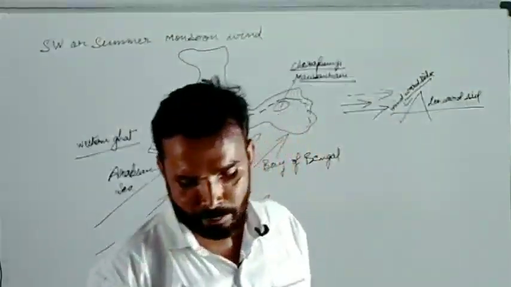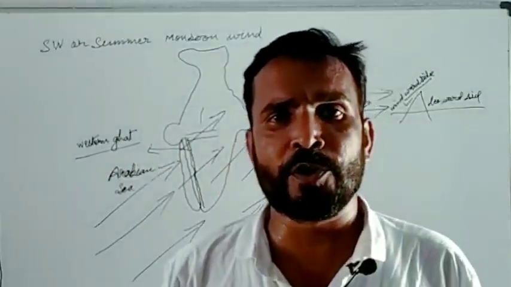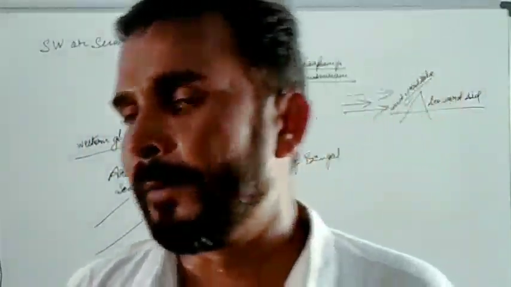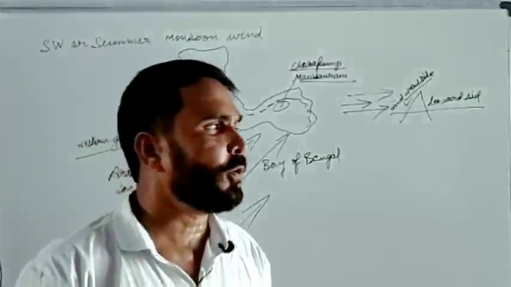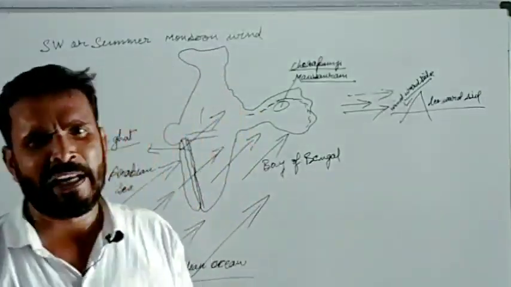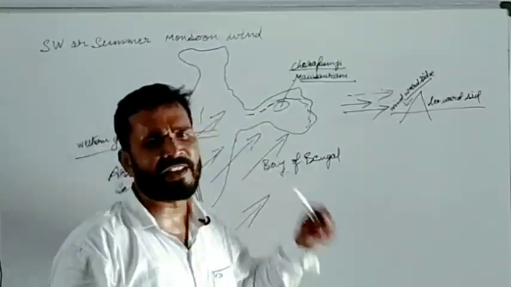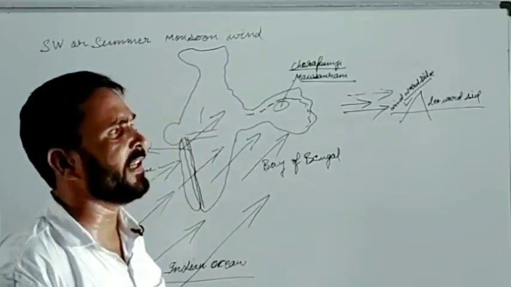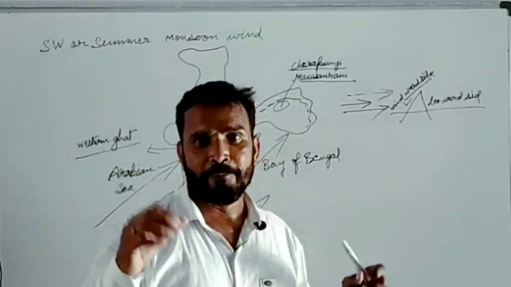Now, one important question also comes from this section that you have to remember. Cherrapunji, Mawsynram or any other city of Meghalaya gets maximum rainfall, not only in India but in the world.